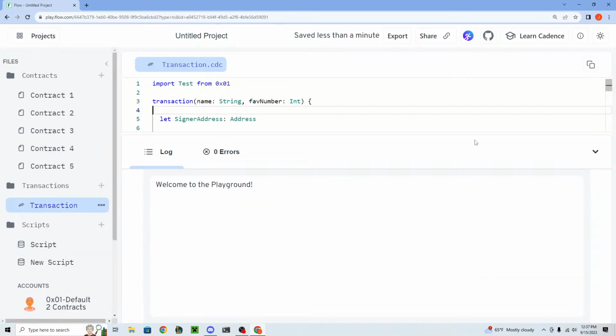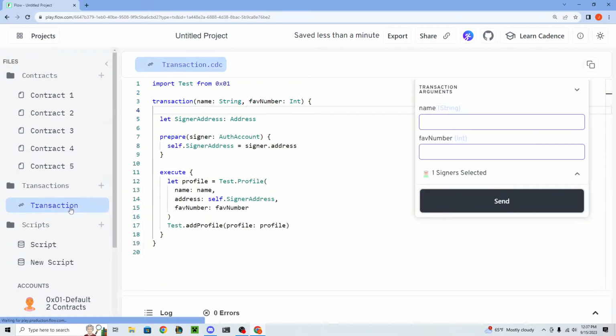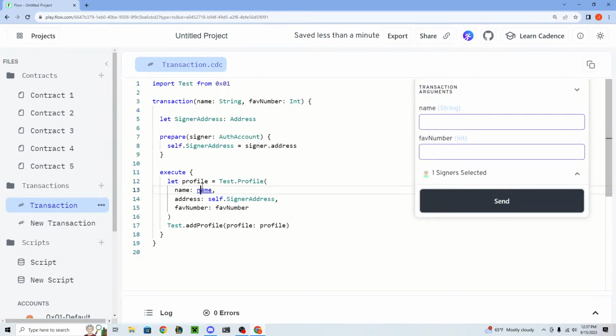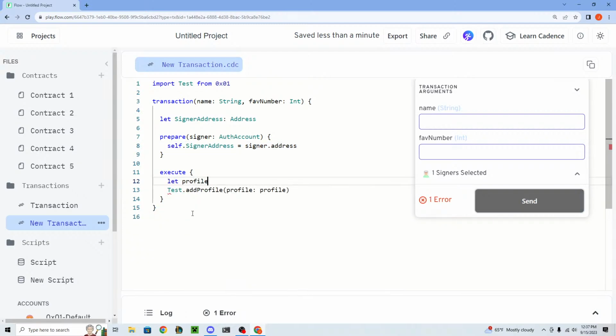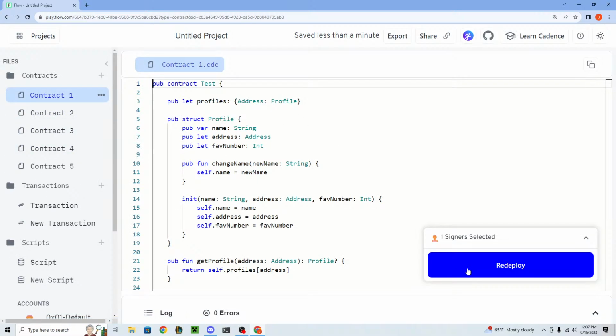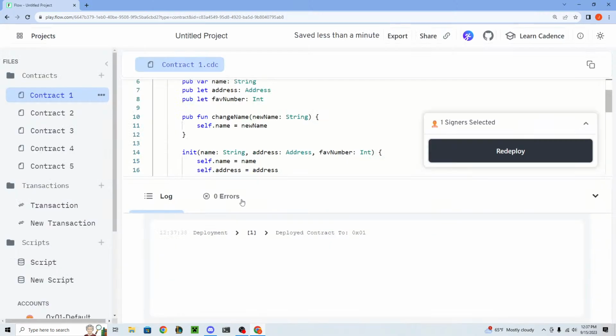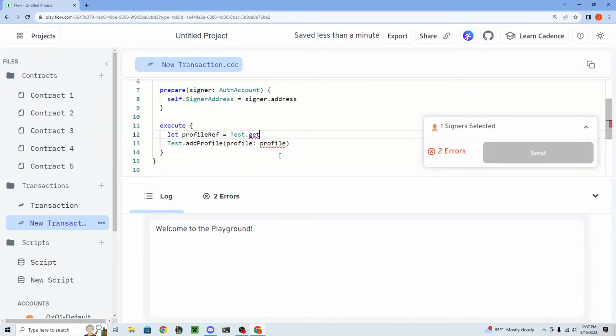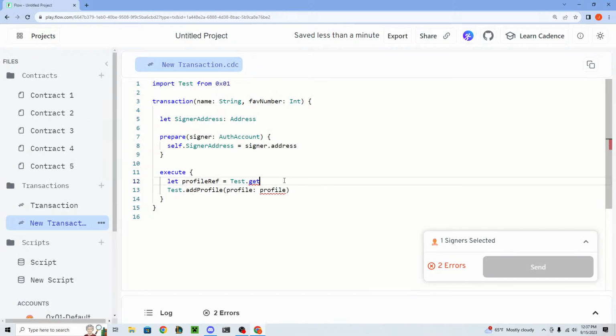Well, let's say we run a transaction where we're going to actually add a transaction here, where for the address that we have right here, we want to get a reference. So let profile ref equals test dot get profile.